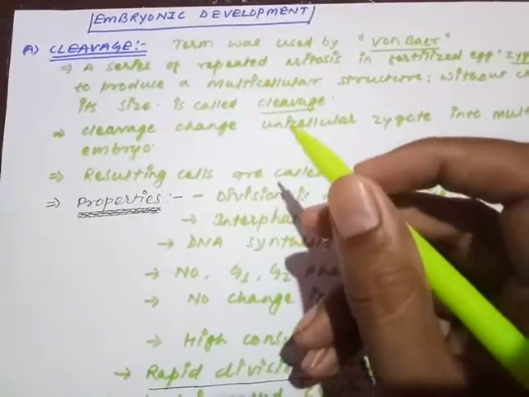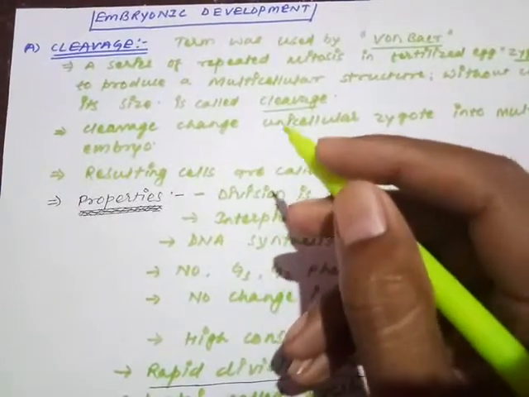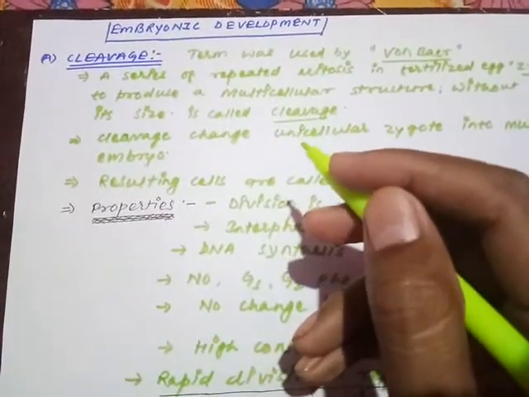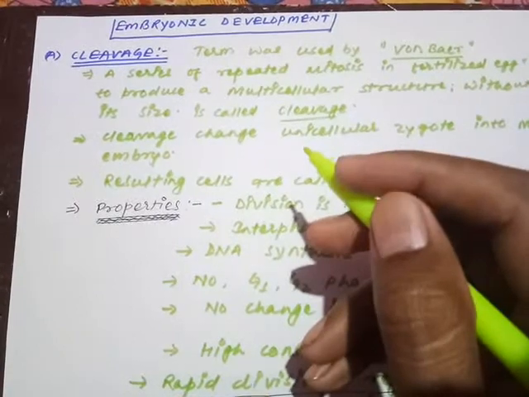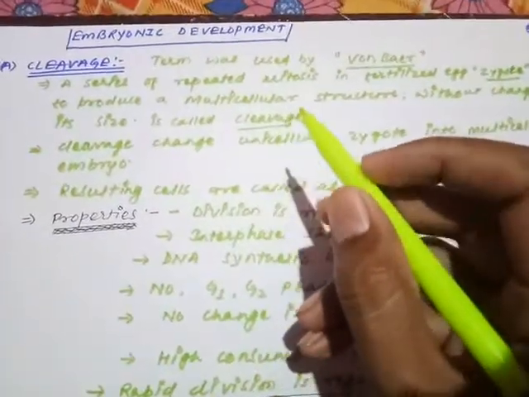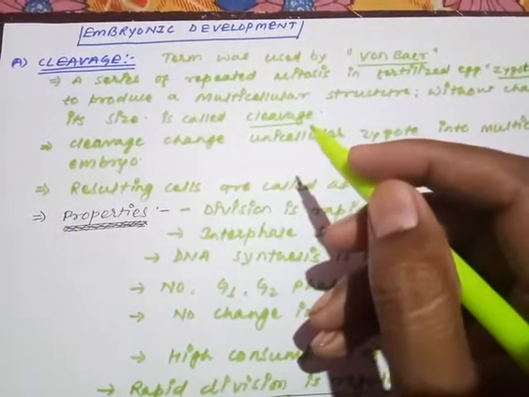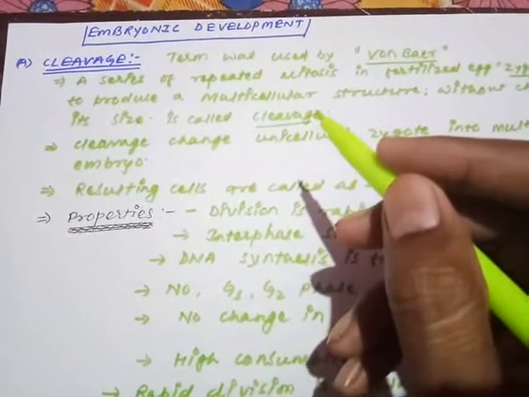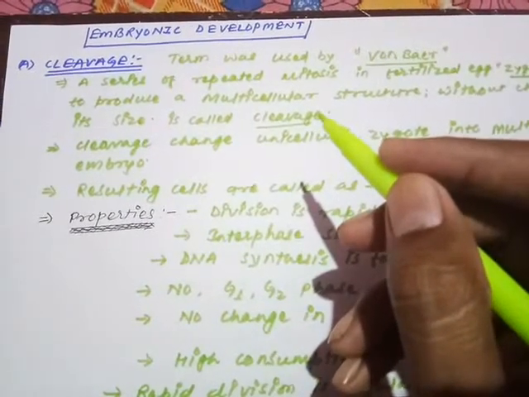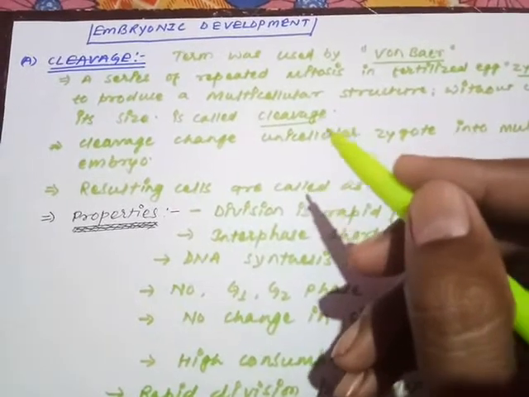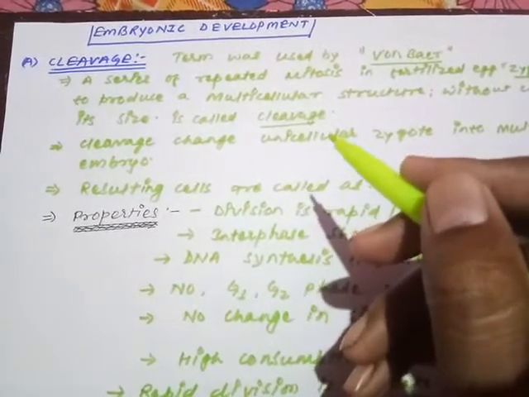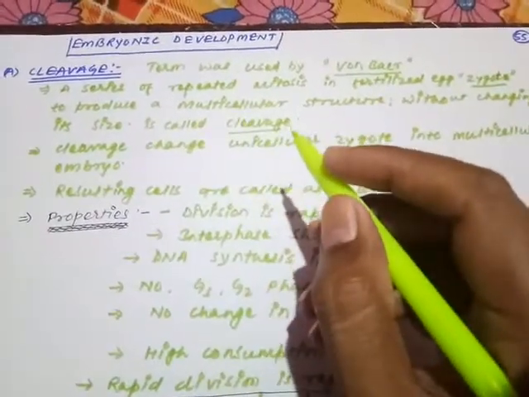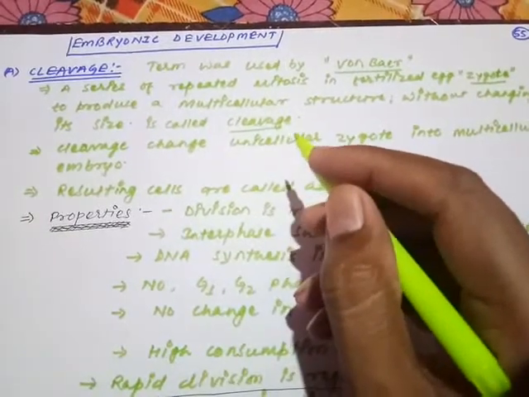So just after the formation of the zygote, the zygote will enter directly into a series of continuous repeated mitotic divisions. Again and again the mitotic division will be there. This will lead to a multicellular structure from a unicellular zygote. The zygote was made of a single cell because it was the fusion of a male and female gamete, and it undergoes a series of repeated mitotic divisions and changes into a multicellular structure.